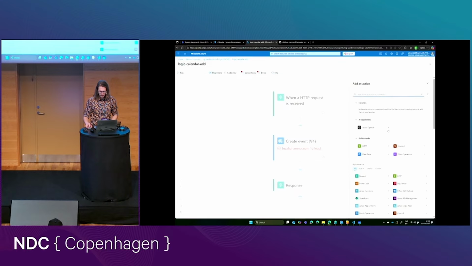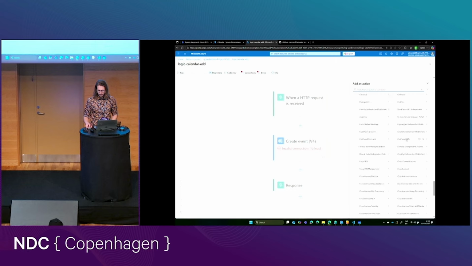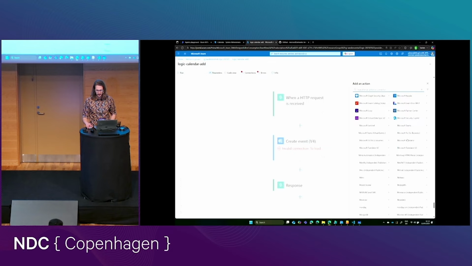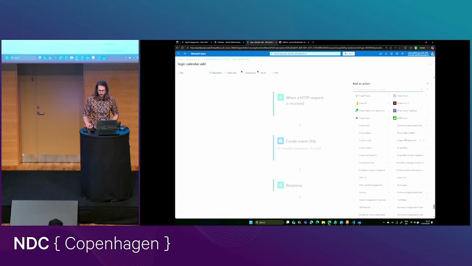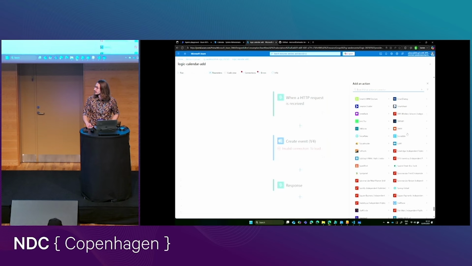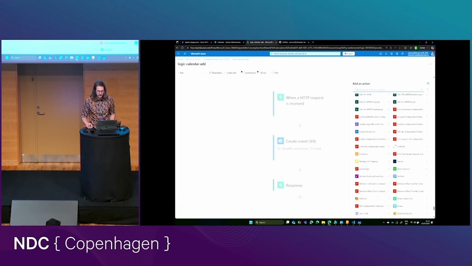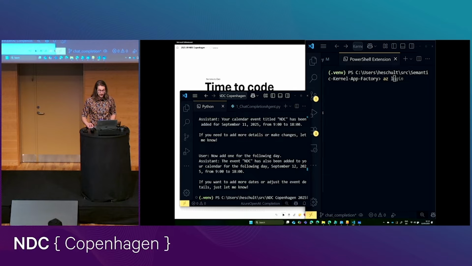There are so many connectors in here. It's nice because then I don't need to make sure that I can maintain the connector to the Microsoft Graph, and I don't need to know how to write code to interact with the Microsoft Graph or with any of these other Microsoft or third-party tools, right? I'm pretty sure there's something in there that is relevant for what you're doing as well. Anyway, so that's kind of cool. I think this is just a nice little shortcut if we need something like that.